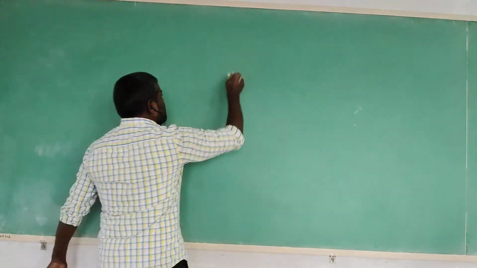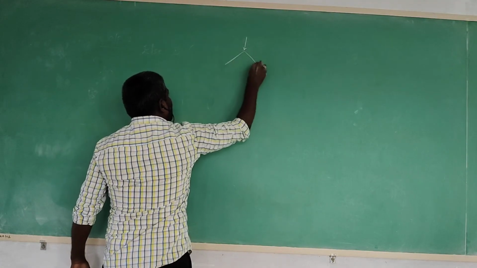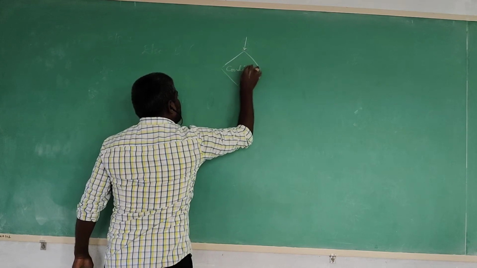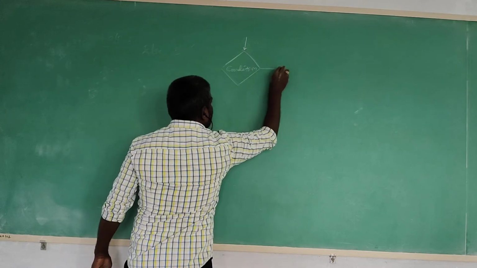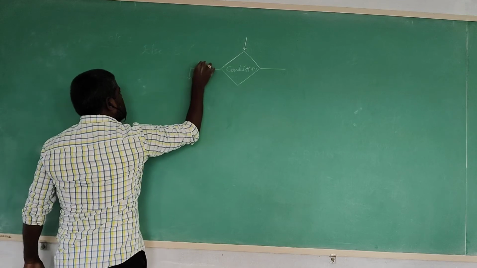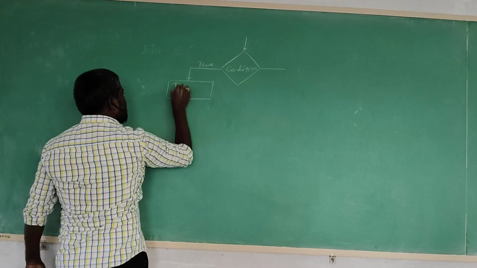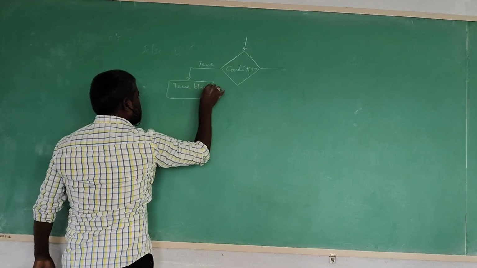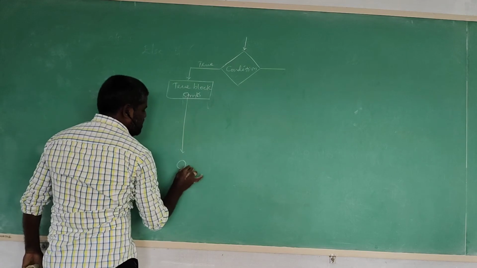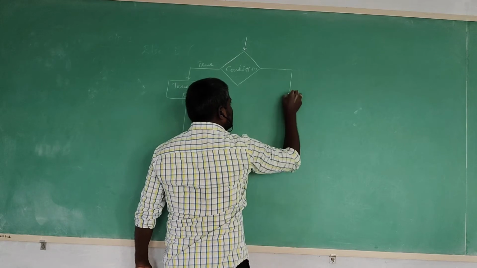Please observe. Program control verifies the outer if condition. Maybe the condition is satisfied or maybe the condition is not satisfied, whatever it is. Maybe the condition is satisfied, maybe the condition is true. Simply it is going to execute the true block statements, terminate the block of statements, and go to the remaining statements in the program.